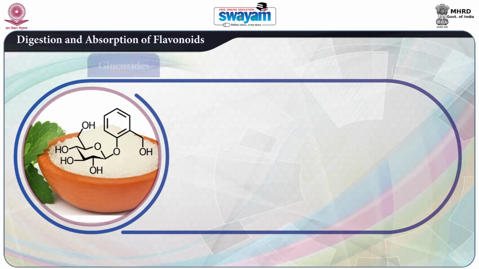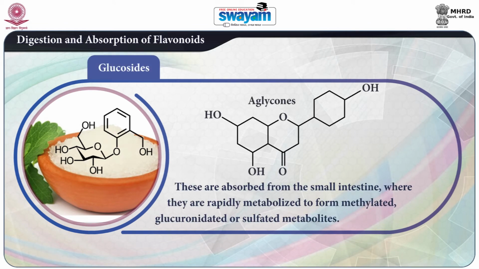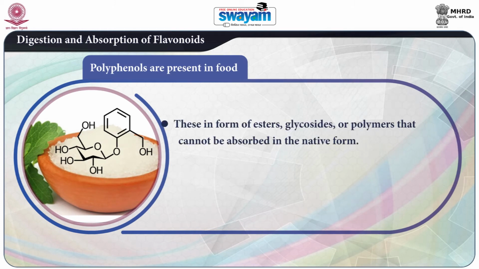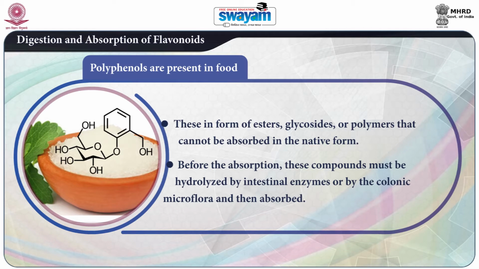Generally, the aglycones and glycosides are absorbed from the small intestine, where they are rapidly metabolized to methylated, glucuronidated and sulfonated metabolites. However, most polyphenols are present in food in the form of esters, glycosides and polymers that cannot be absorbed in the native form. Before absorption, these compounds must be hydrolyzed by intestinal enzymes or by the colonic microflora and then absorbed.